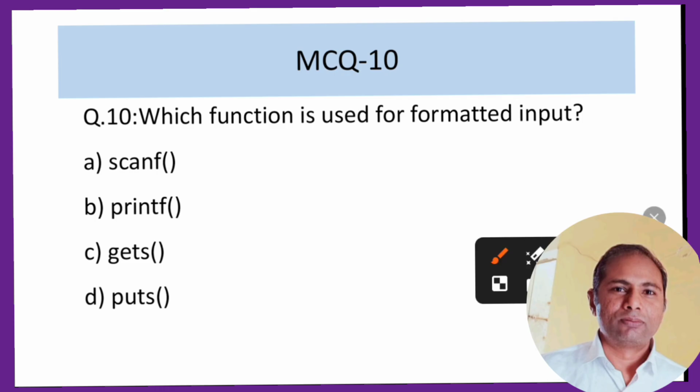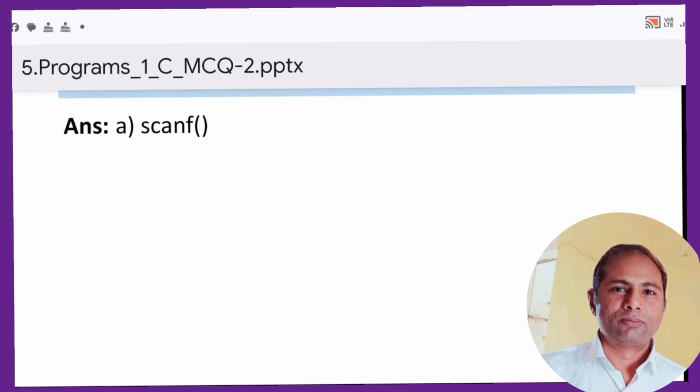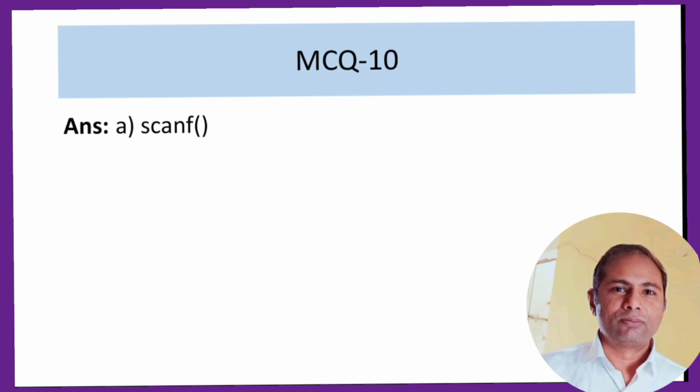MCQ 10 is: which function is used for formatted input. If we talk about scanf, it is used for giving input by the user. With the help of scanf we can write percentage d for integer, percentage c for character, percentage f for float. Then this one is for output, so we will not go for it. This is only for strings. This is also for output and for strings. So if we talk about formatted input, I think we should go with scanf, that is A option. Let's ask ComputerG what the answer is. ComputerG is saying that A option is the correct answer.